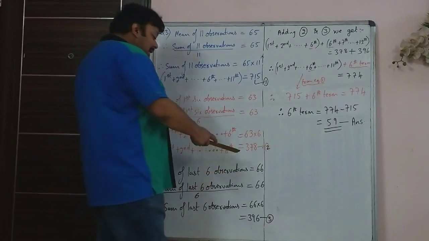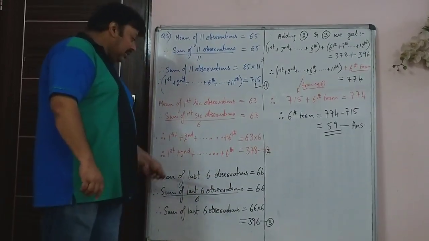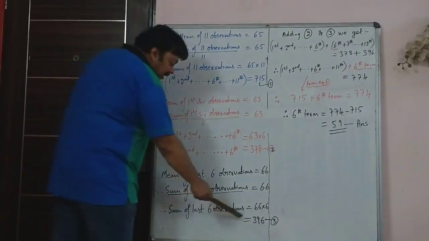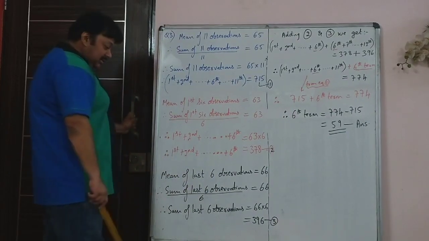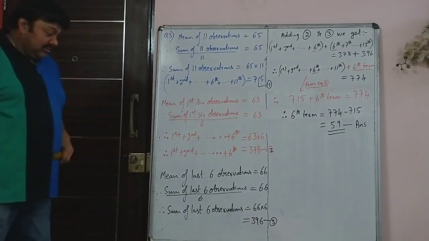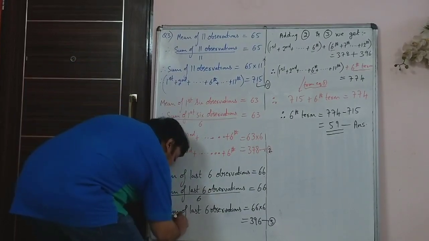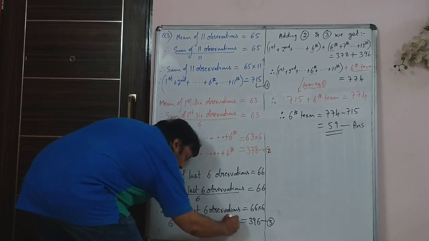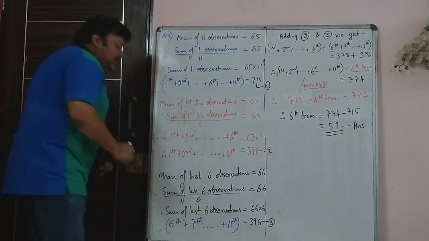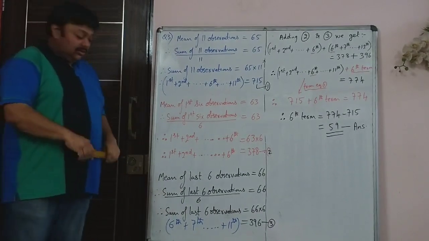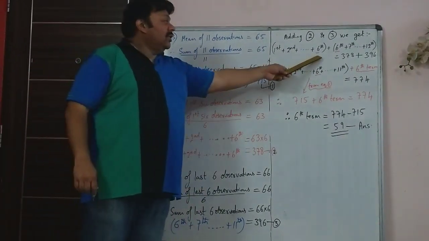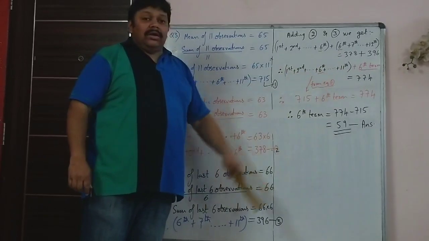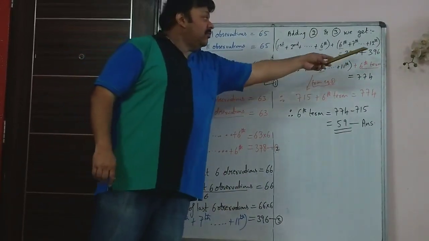396. So when you add these two data, why am I adding these two data, that is equation 2 and equation 3? Because the sum of all the first part plus the sum of the second part, that is 6th, 7th, 8th, all those observations up to the 11th observation, will add up to 396. So when you add the two, first 6 and last 6, it is 378 plus 396, that is 774.